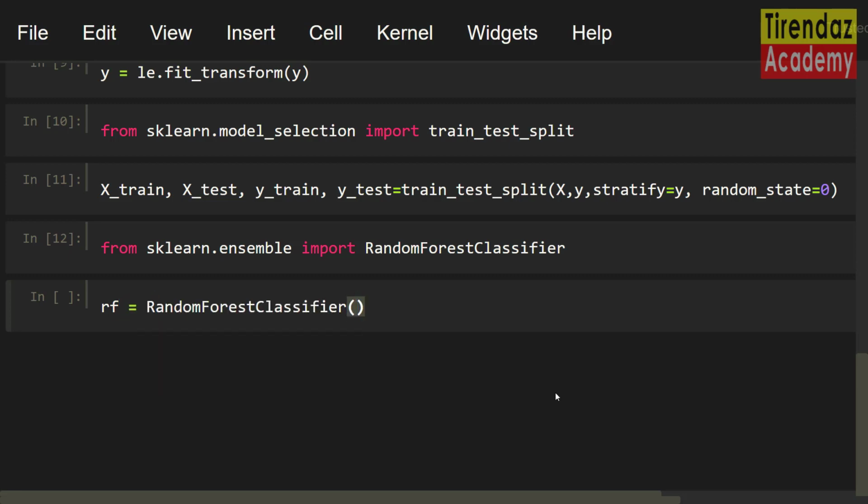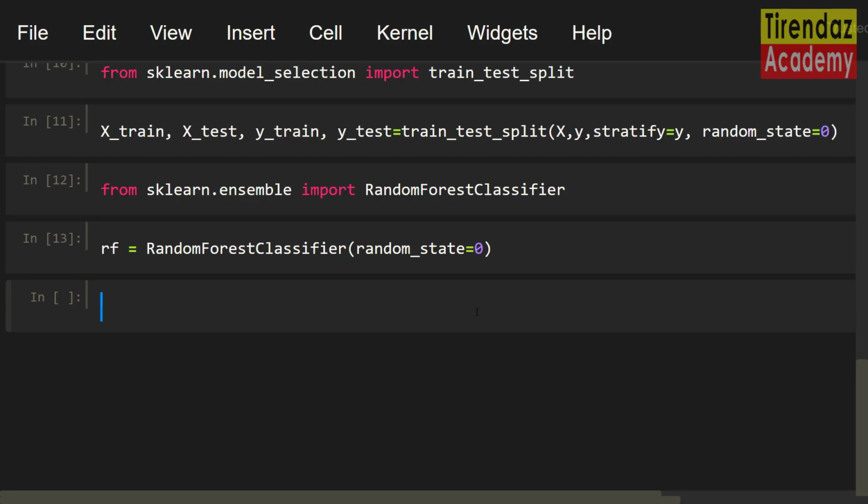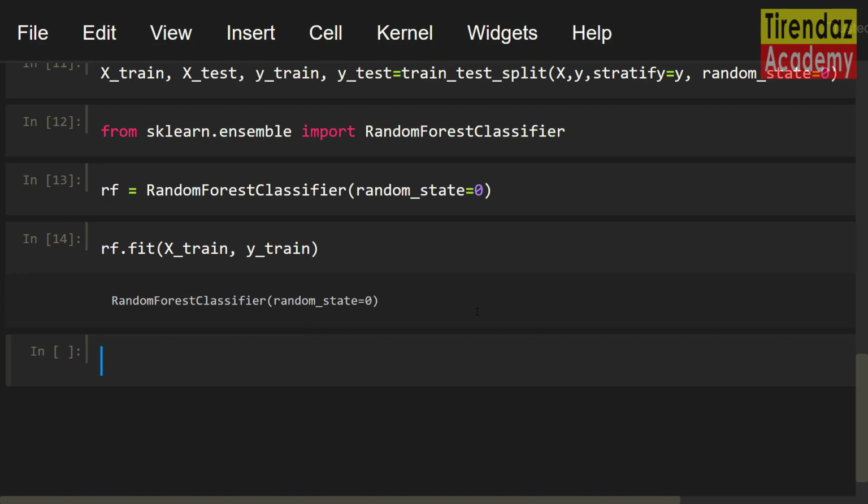First I'm gonna use default values. I'm only gonna set the random_state parameter. random_state equal 0. Cool. We created an object. Let's build our model. To do this, I'm gonna use the fit method with the training set. rf.fit(X_train, y_train). Awesome. Our model is ready.